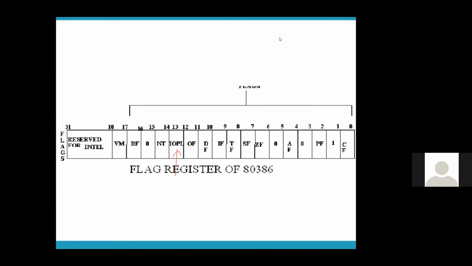Input output privilege level. That means there are 4 privilege levels, and based on that privilege level only, input output devices can be accessed. So the highest privilege is IOPL 3. At IOPL 3, the files which have privilege to access IO devices are basically your OS kernel files. Only they can access the IO devices. Same way, there are 3 other privilege levels. So IOPL just defines the privilege level of who can access IO devices. Now, who will tell me, good Shreya, what is NT?